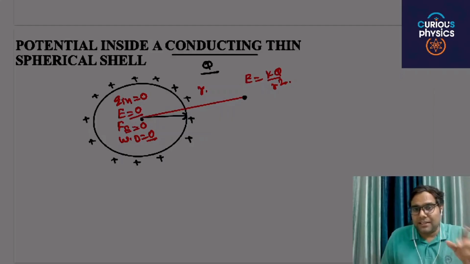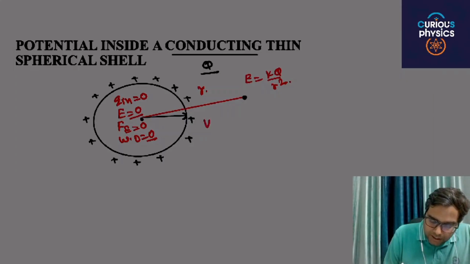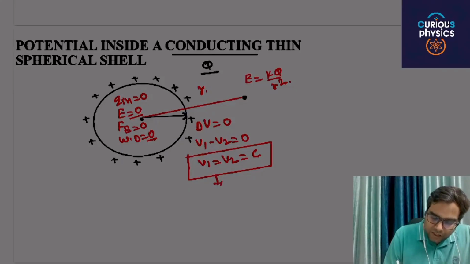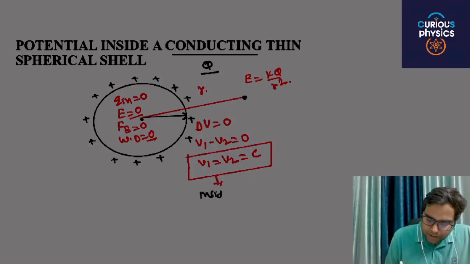If work done is 0, then the potential difference between any 2 points inside the shell is 0. That means if you want to move a particular charge inside the shell and there is no electric field, then work done is 0, so the potential difference delta V is equal to 0, V1 minus V2 is equal to 0, and V1 is equal to V2 is equal to C, a constant, wherever you remain inside the spherical shell.